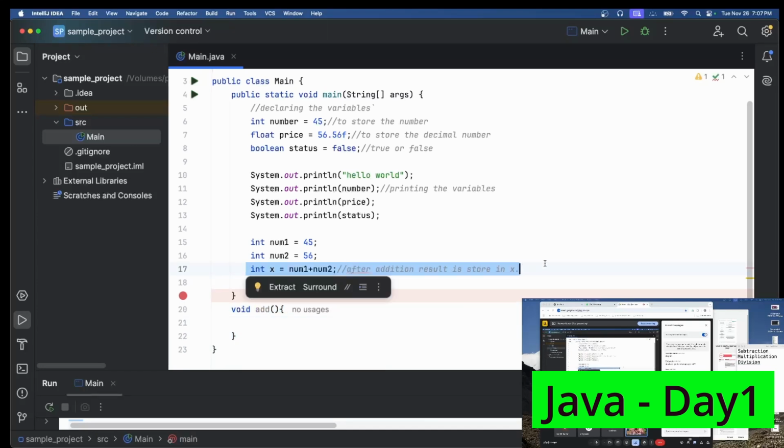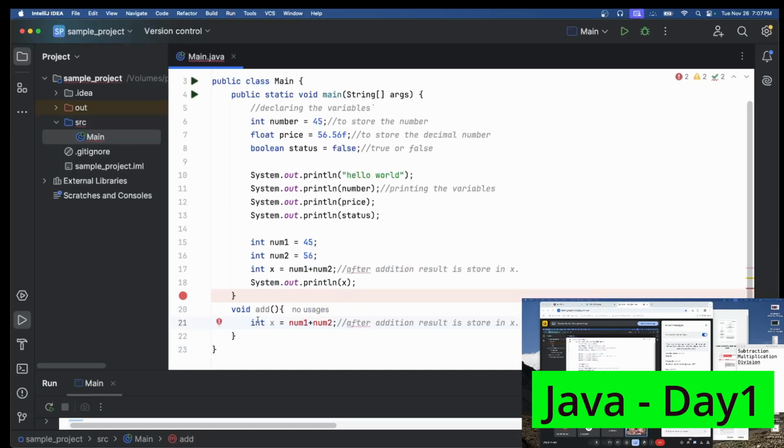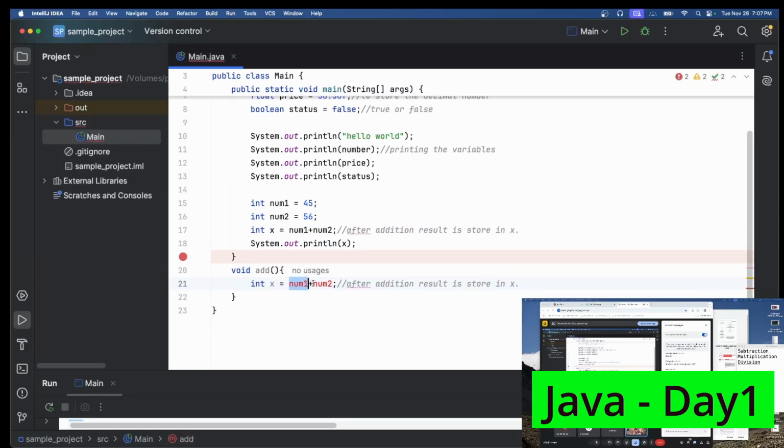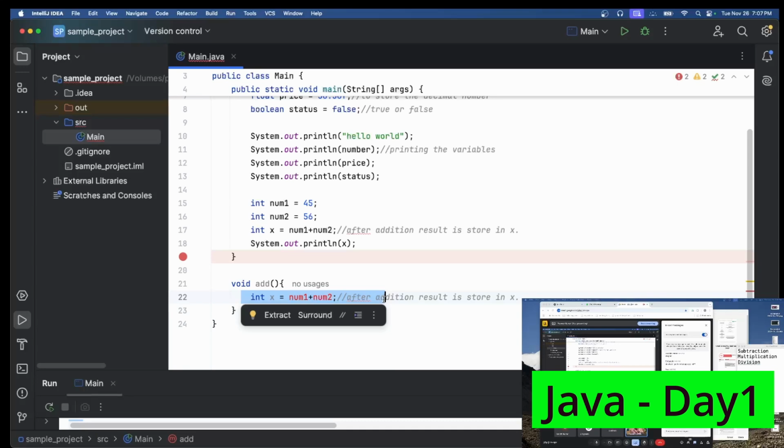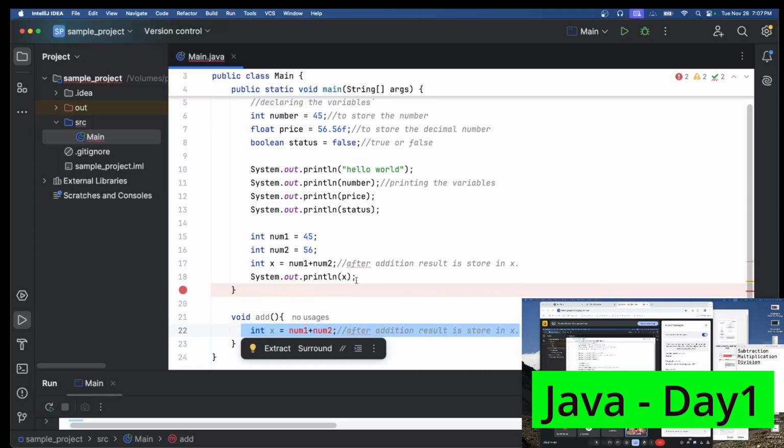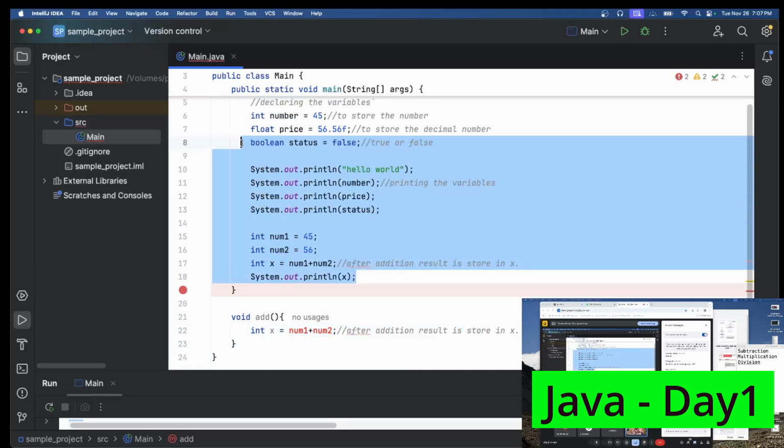Okay, so do the same thing. I can just copy the addition logic, I can copy this one. But now you may have a question: where are this num1 and num2? Because whatever I declare inside the function will be available only within the function. Whatever I am doing in this one will be available only within this one.